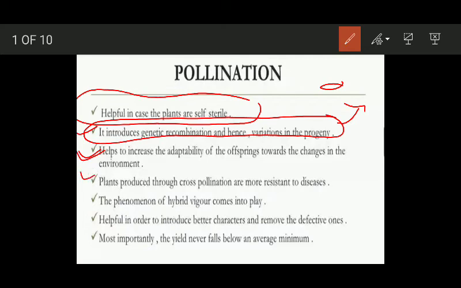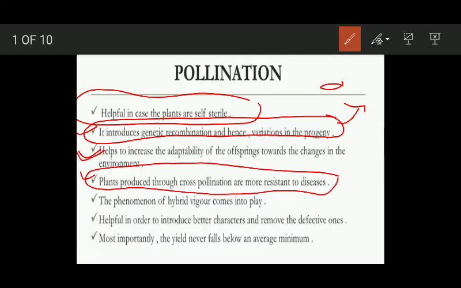The second one is, because of increased genetic diversity, increased variations, the plants which are cross pollinated are more resistant to diseases as compared to plants which are self pollinated. Because of increased genetic variations, a few variants may be resistant to the diseases.